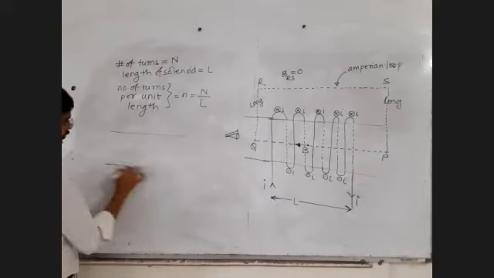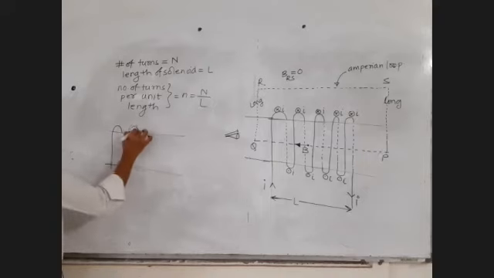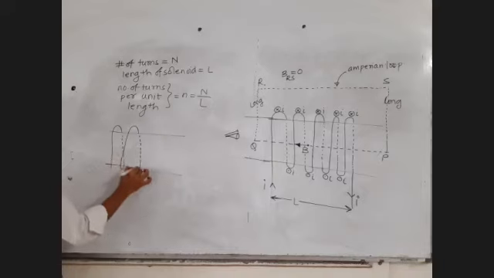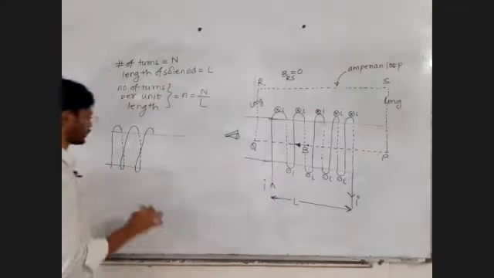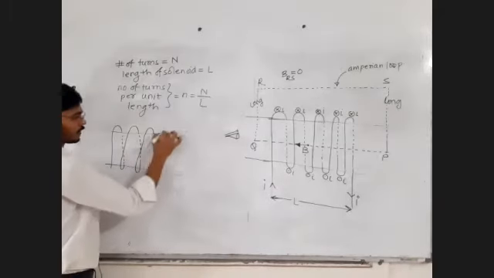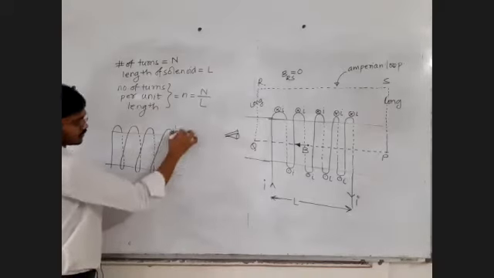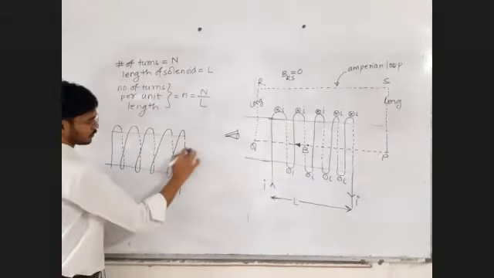Slowly, slowly try to imagine. You can draw it like this also. Even if you draw it like this, it works, but to explain, I have drawn it here in a simplified form. If you want to draw it in a complicated format and imagine it, well and good, no problem.